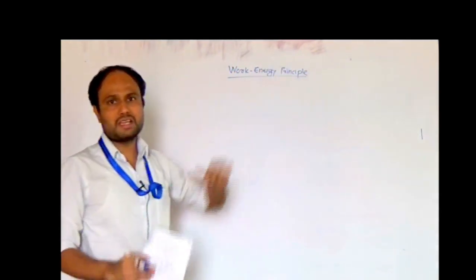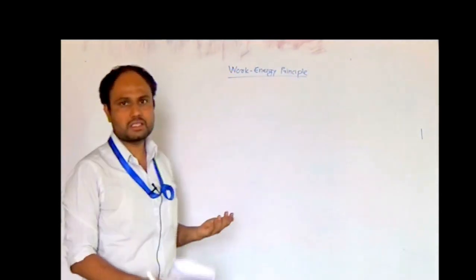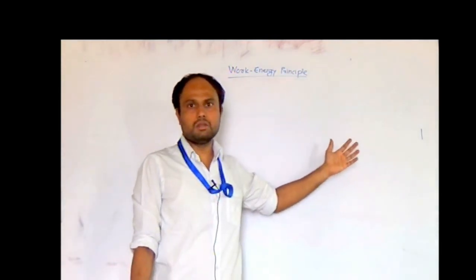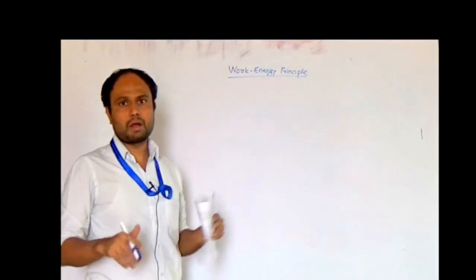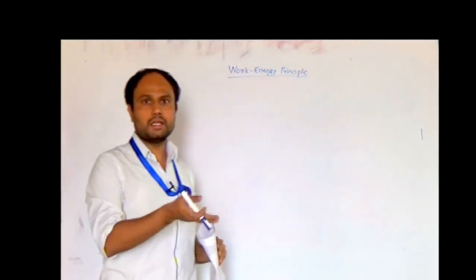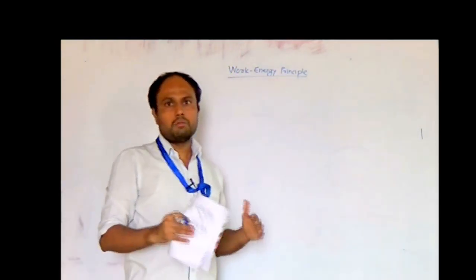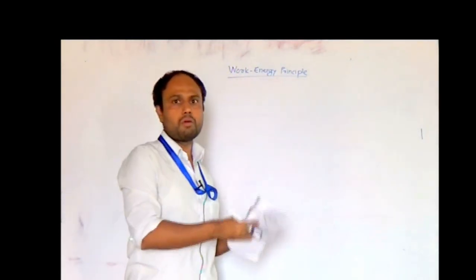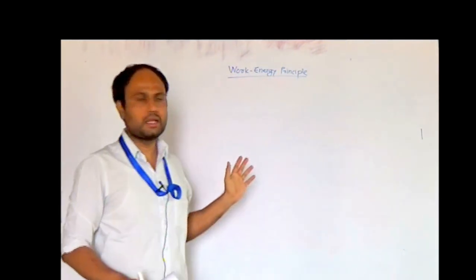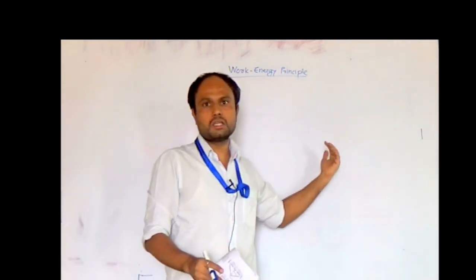The particle may start from rest, and then its initial kinetic energy will be equal to 0. If after performing all types of work done the particle comes to rest at stage 2, then the final kinetic energy will be 0. And if the particle starts from rest and comes to rest, then the final minus initial kinetic energy will be equal to 0.